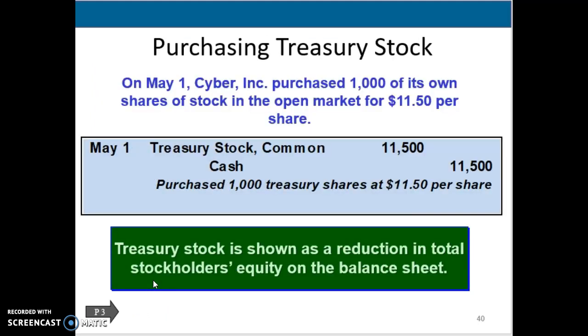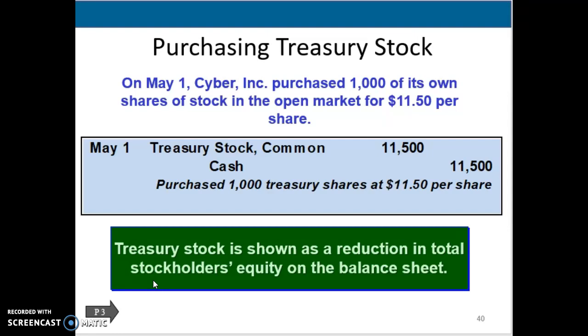All right, so it says May 1st, Cyber Inc. purchased 1,000 shares of its own stock in the open market. They paid $11.50 per share. So we take $11.50 times 1,000 and we get $11,500. We're debiting treasury stock and we're crediting cash.